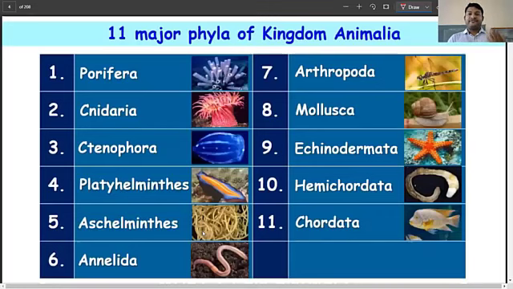Now, what are the different phyla in case of kingdom Animalia? There are different ways of grouping it, but we are going to go with this. So we are going to have the phylum Porifera, Cnidaria, Ctenophora, Platyhelminthes, Aschelminthes, Annelida. Then the largest phylum Arthropoda or the Insecta. Then you have the Mollusca, Echinodermata, Hemichordata, and Chordata. Again, under Chordata, you have different groups that we will be seeing later on. There are certain other names for these also that you will be anyway learning.